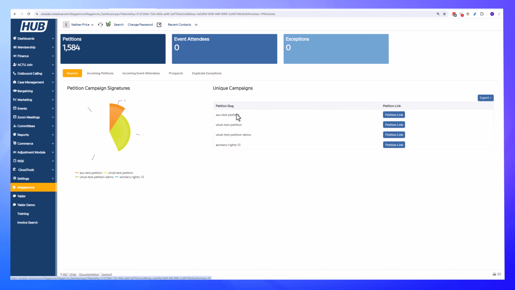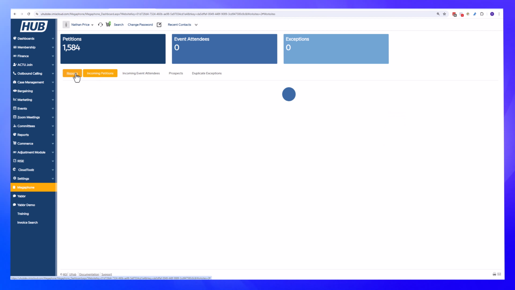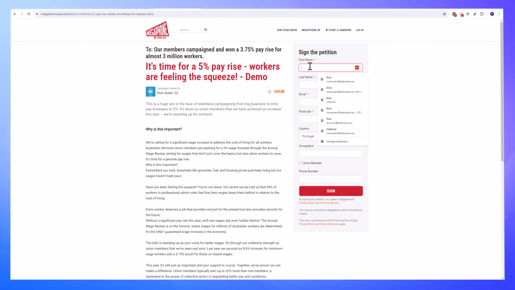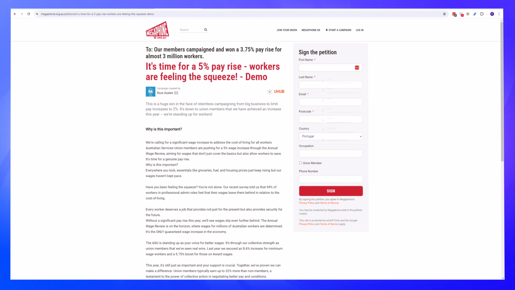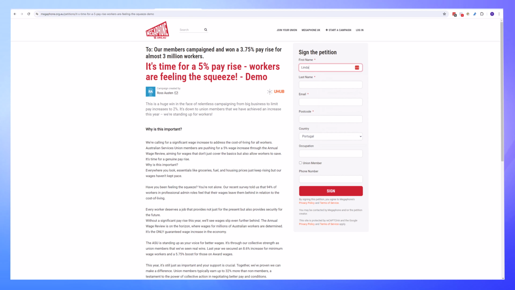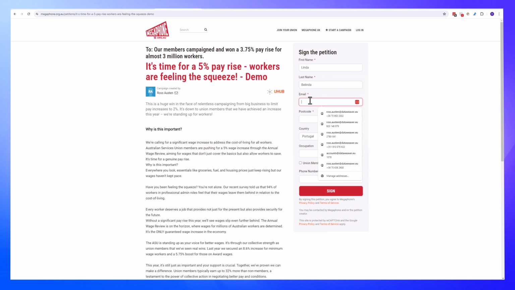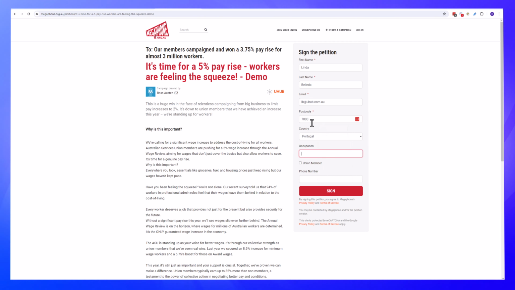So now that we've had a quick summary of that, let's go ahead. And so now I'm going to sign the petition. This first example will be for a person who's not already in our system. So what will happen then is the integration will not find a match. It will create a prospect record and attach the petition to that prospect.